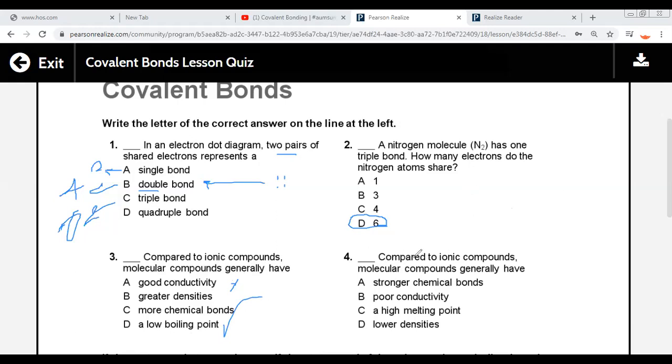Number four, compared to ionic compounds, molecular compounds generally have strong chemical bonds? No, because the ionic bond is stronger than the covalent bond. Poor conductivity? Yes, covalent or molecular compounds have poor conductivity for electricity.